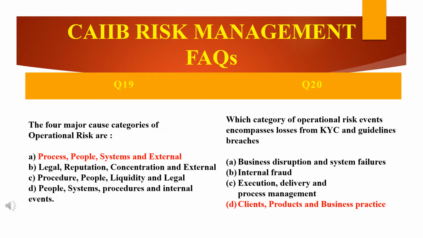Next, moving to the last question in this slide: which category of operational risk events encompasses losses from KYC and guidelines breaches? I repeat the question once again. There are 4 options given: business disruption and system failures; second, internal fraud; third, execution, delivery and process management; fourth, clients, products and business practice. What would the answer be? The answer will be the last option, clients, products and business practice.